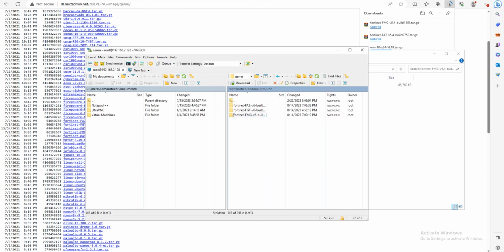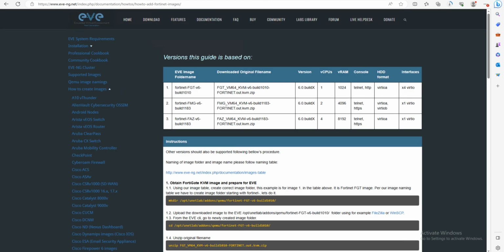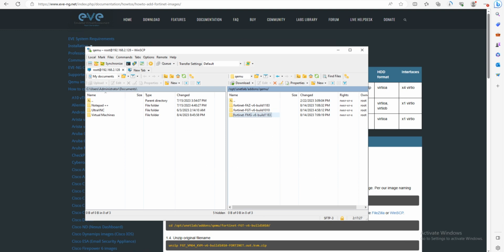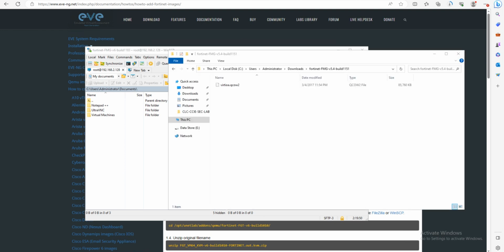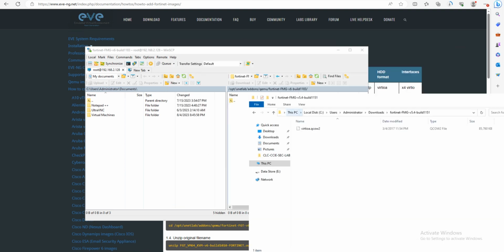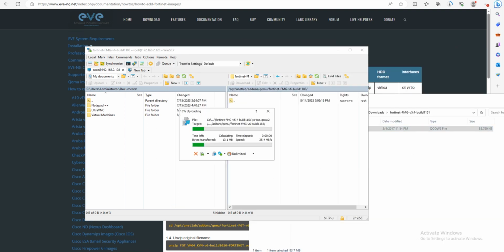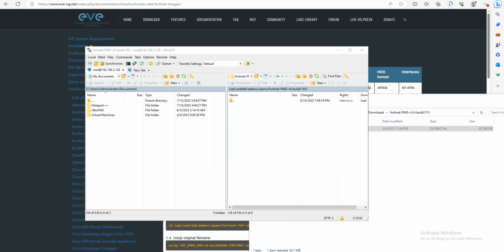I have already created this repository here with the help of the eve ng image folder name. And what we will do now, we'll just go into the FortiManager. So let me get that file. This is the file I will place here, and okay, it's copied. The FortiManager and FortiAnalyzer files I have already copied here.